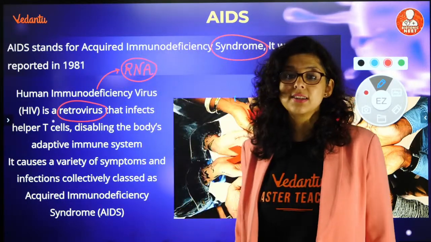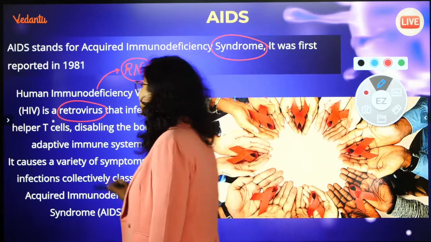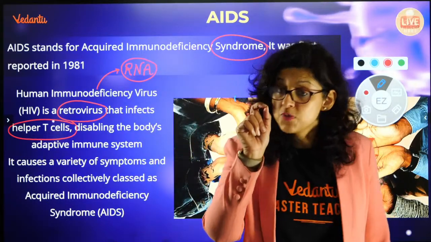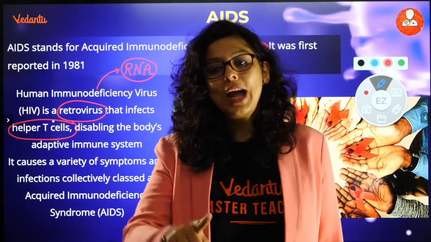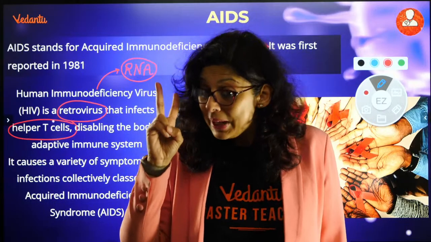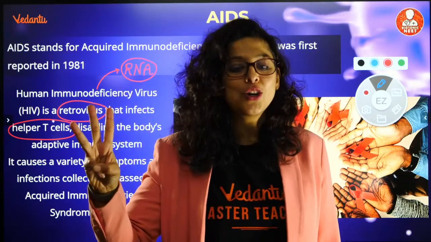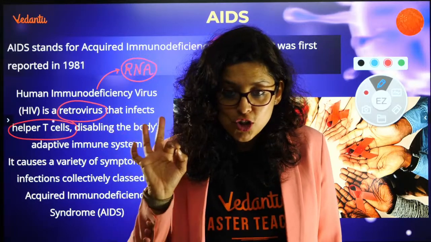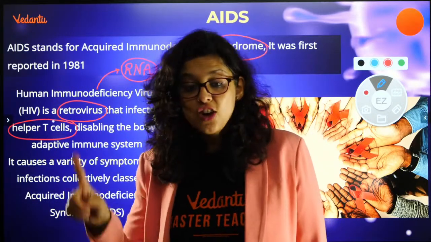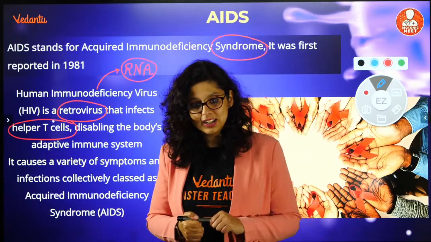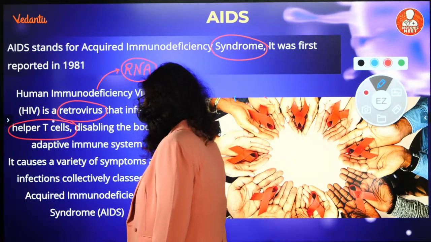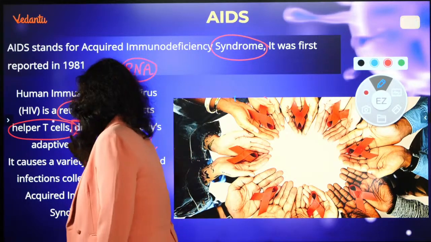It's a single-stranded RNA. It will affect the helper T cells. What is the function of helper T cell? The function of helper T cell is to help the B cell. If there is no helper T cell, the B cell cannot produce antibodies. Yes or no, Shashank? If there is no helper T cell, the B cell cannot produce antibodies. Without antibodies, the body's immune system is disabled.